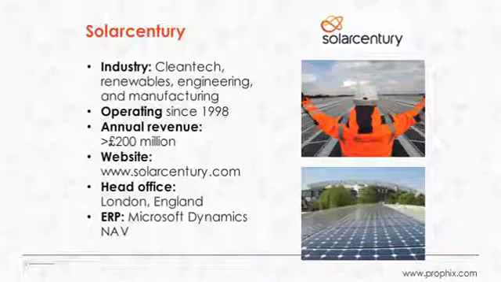Now, Solar Century's CFO looks at the Prophix cash position dashboard every day. It shows them how much cash they have, what percentage is tied up in bond accounts versus what percentage is liquid, what percentages are held with each bank, and how much cash they have in each country broken down by currency. This has changed their behavior, as the management team now conducts cash reconciliations on a daily basis. With Prophix, they have a complete and accurate picture of their cash position at all times.